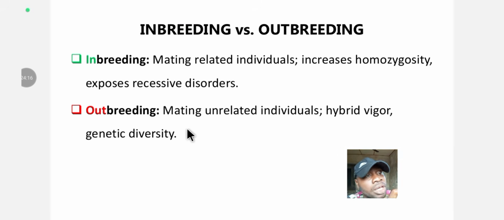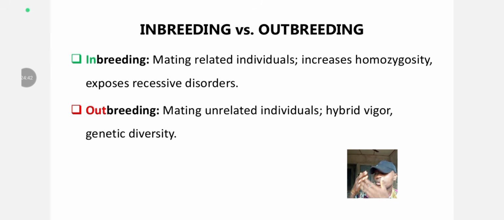In outbreeding, you get diverse offspring, the one they call hybrid vigor. Okay, genetically diverse. That's the kind of offspring you are going to get, and they are usually very strong, well adapted. That's why they say if you want to marry, go far, marry away from your family. Don't marry from your family, go and marry from another village. Because of this, they do outbreeding. You still do the same thing for animals.